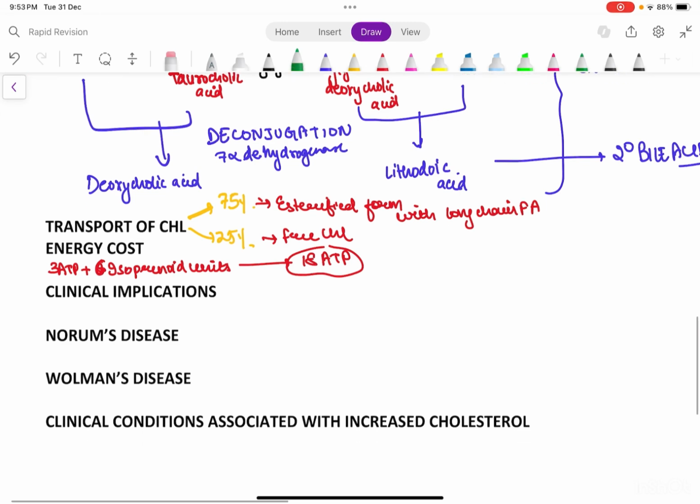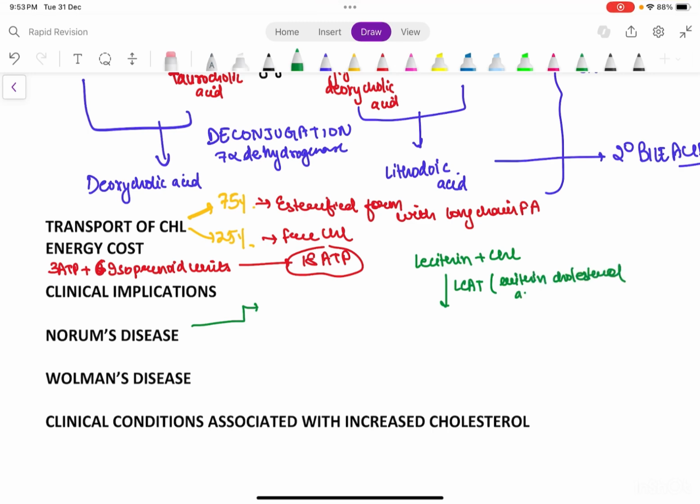So in Norum's disease, there is lecithin. It combines with cholesterol through a reaction mediated by LCAT enzyme. What is LCAT enzyme? It is lecithin cholesterol acyl transferase. It forms cholesterol ester and lysolecithin.